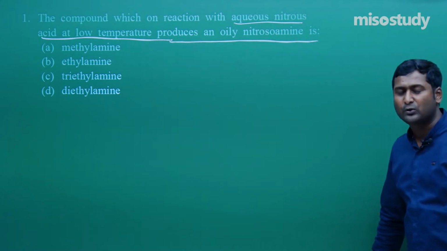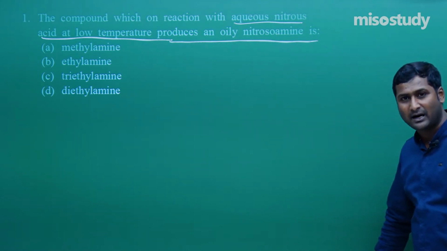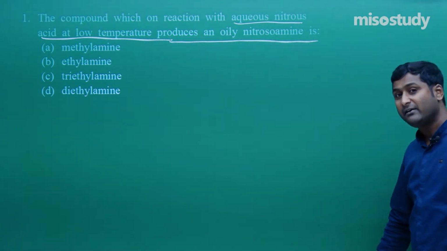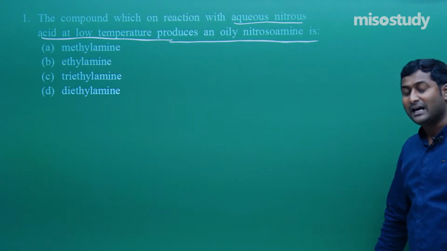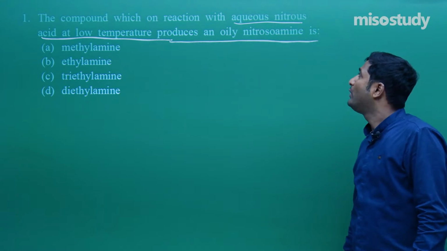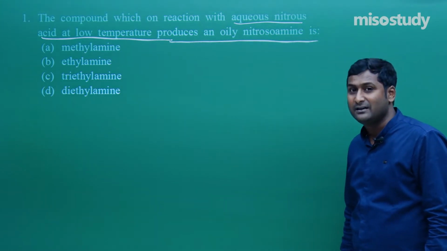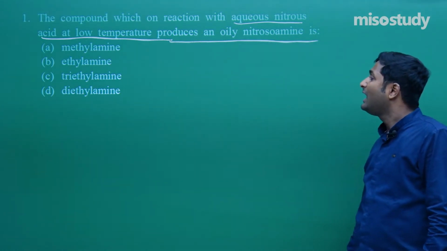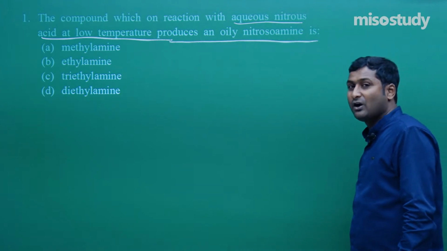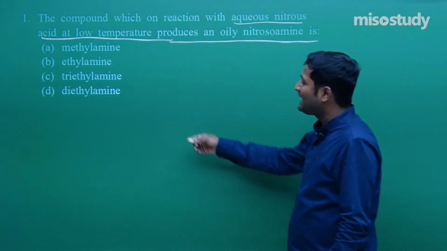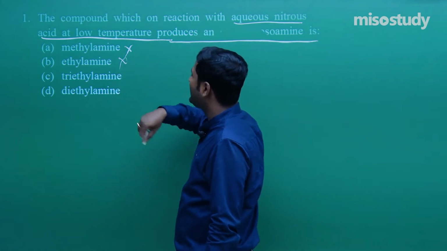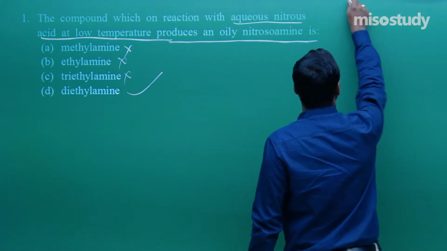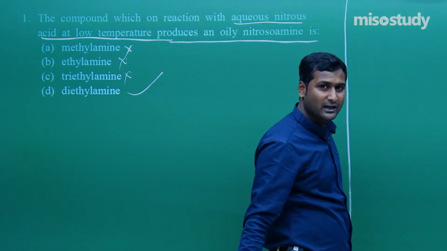Do you remember how to differentiate 1 degree, 2 degree and 3 degree amine? If it is a 1 degree amine, then it will give you alcohol. But if it is a 2 degree amine, then on treatment with aqueous nitrous acid at low temperature, it gives a yellow oil. Remember this? It gives a yellow oil. So in this case, what will be the answer? Methylamine 1 degree amine, ethylamine 1 degree amine, triethylamine the 3 degree amine, and diethylamine the 2 degree amine. Clear to you?